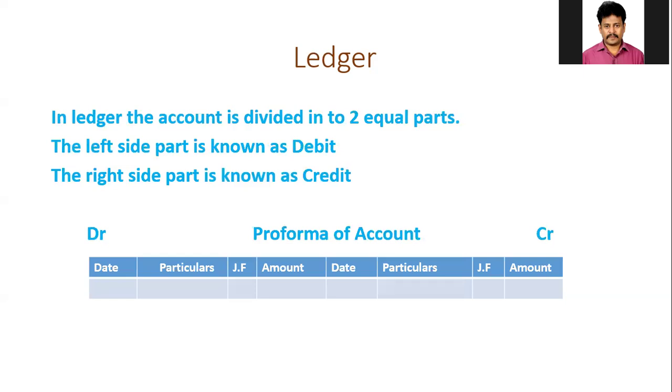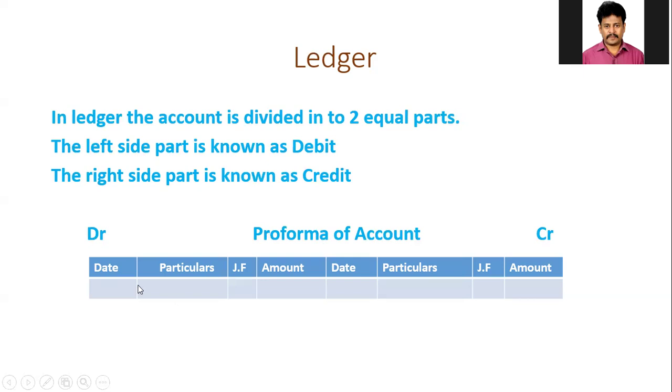In ledger, the account is divided into two equal parts by drawing a vertical line. The left-hand side part is known as the debit side and the right-hand side part is known as the credit side. So, you can see the pro forma of the ledger account. This is the middle of the account. Left side part is called debit, and the right side part is called credit.